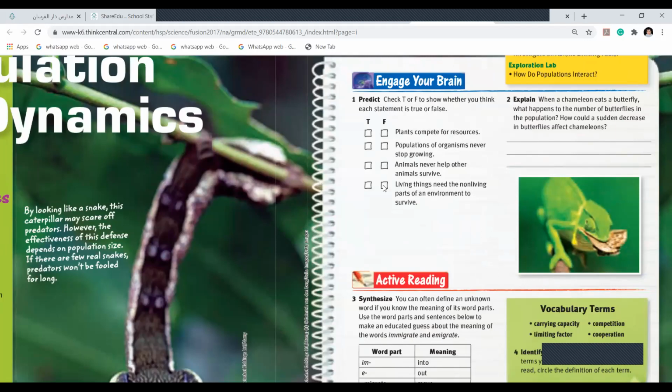once one species is killed. Maybe there was a disaster. There was some fire in a forest. All of the species die. Don't you think the population will stop growing? Yes, the population of that particular species will stop growing. So that's the reason it's false. Next, animals never help other animals survive. Is it true or false? False. They help each other to survive.